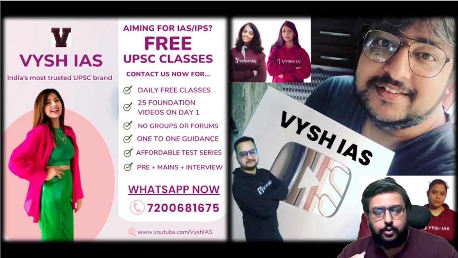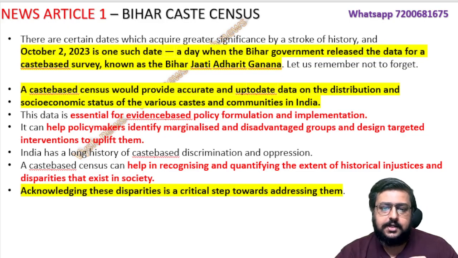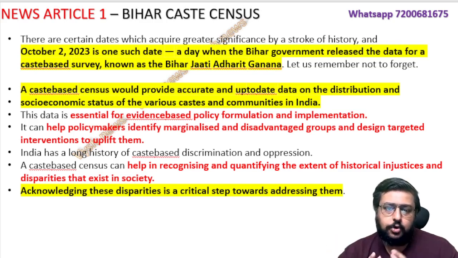Okay, so now going to today's Hindu editorial. There are certain dates which the author is telling are very important historical dates, and October 2nd, 2023 is one such date, because the Bihar government did a caste-based survey and released the data, and they call it Bihar Jati Adharit Ganna.